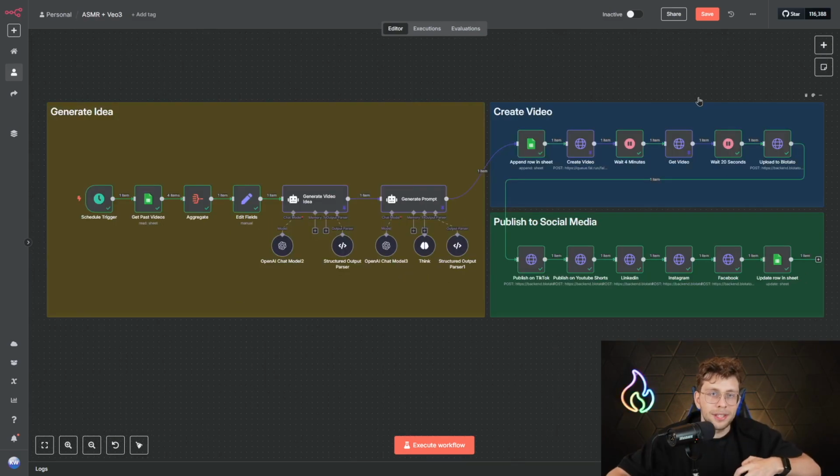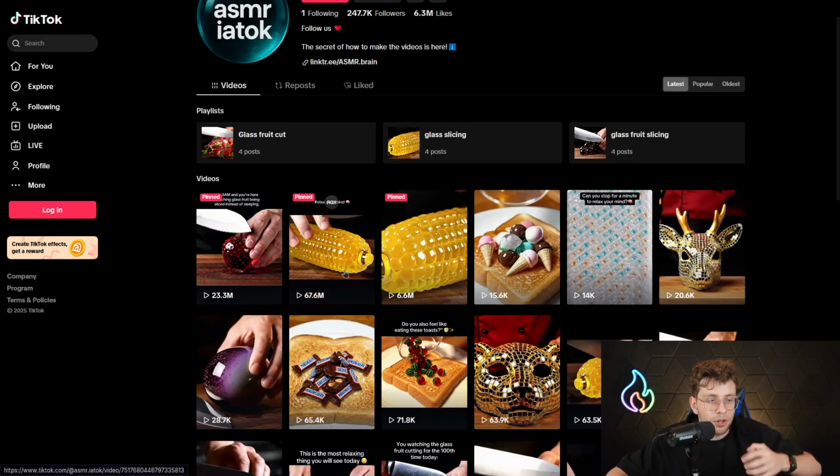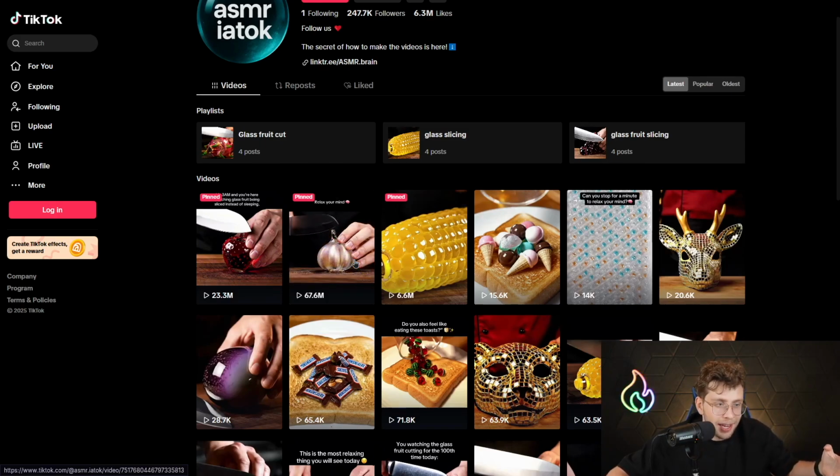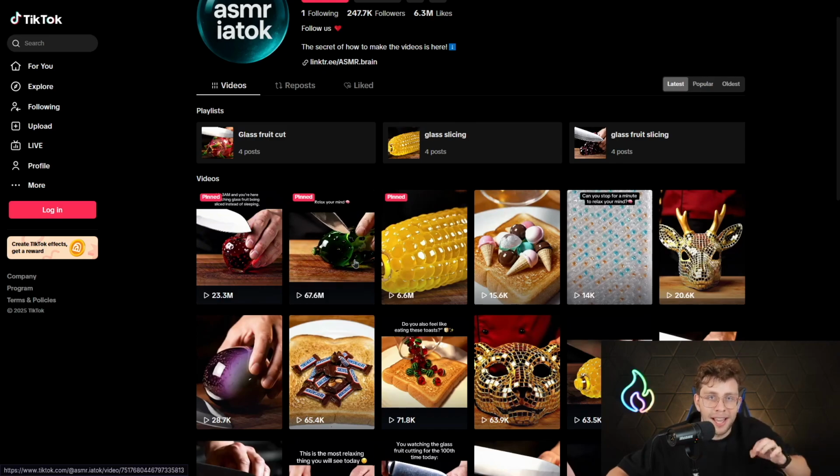And actually, the best point is I'm sharing this entire workflow 100% for free, along with all of the instructions for our AI agents. So watch this video to the end because I will show you how you can download this entire template. Also, as you can notice, this type of content gets millions and millions of views on social media. Imagine you can publish it on TikTok, YouTube Shorts, LinkedIn, Instagram. Again, you can get millions and millions of views, everything on autopilot. This automation produces videos for you every day without you doing anything.